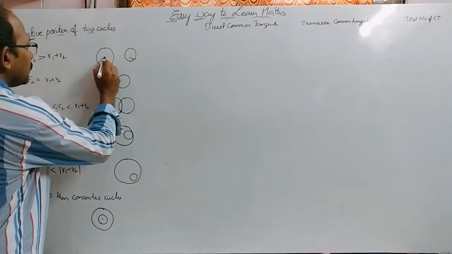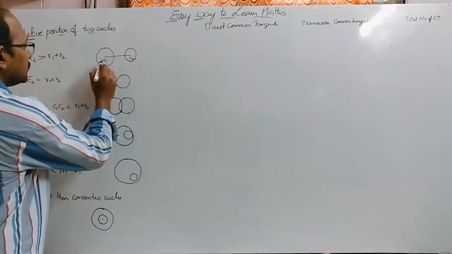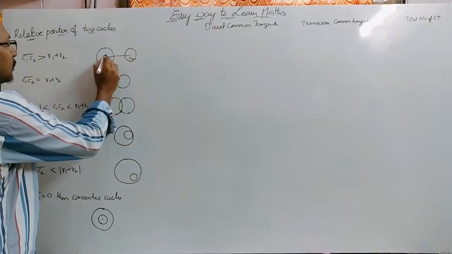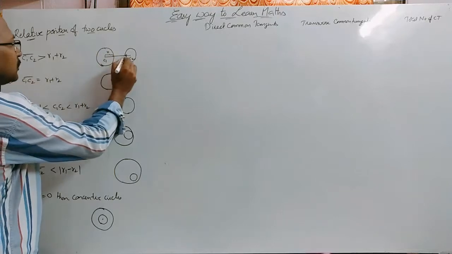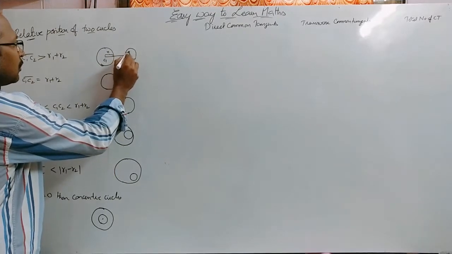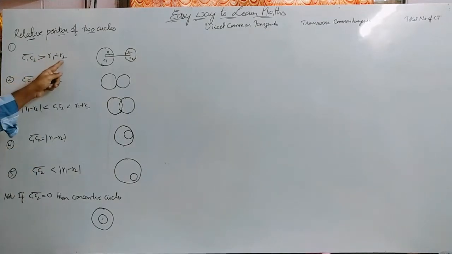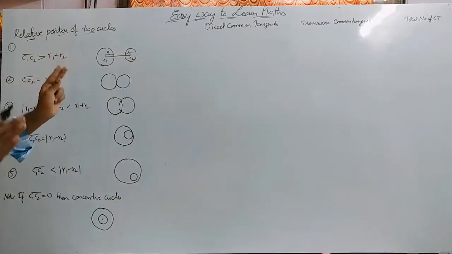Then C1C2 bar is the distance between the two centers. Here it is R1, here it is R2. It is very clear that if C1C2 bar is greater than R1 plus R2, then the two circles are apart from each other.